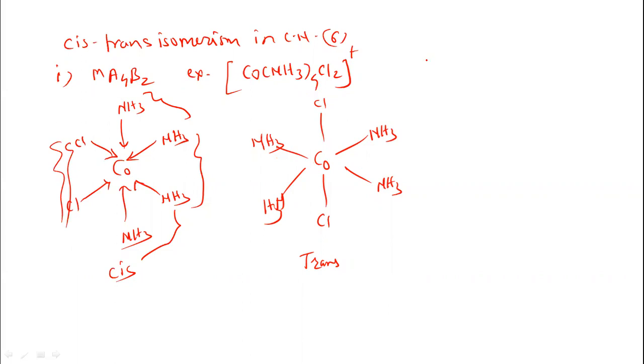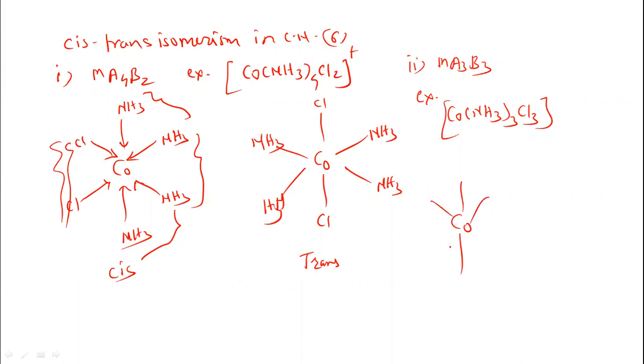Let us take another example, the second type, the Ma3B3 type of complex. Coordination number is 6. An example of this complex is Co(NH3)3Cl3. Let us write here the cis isomer.